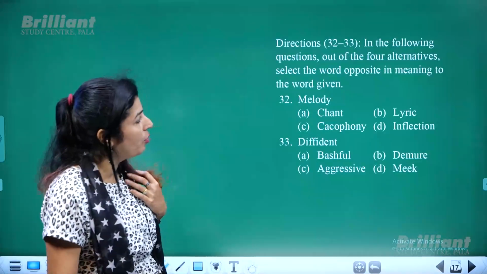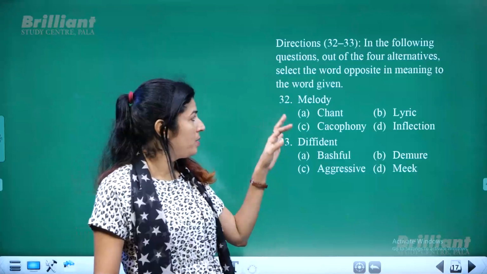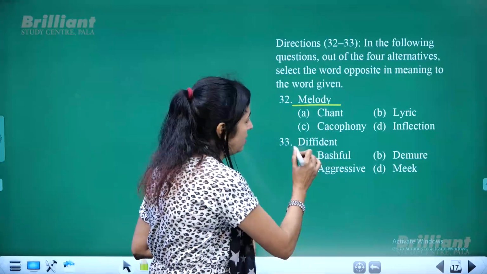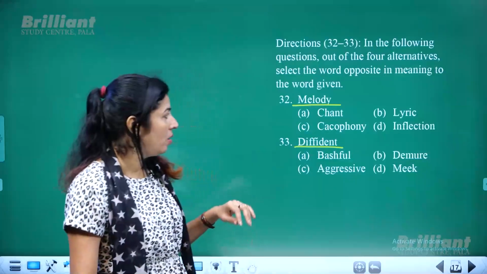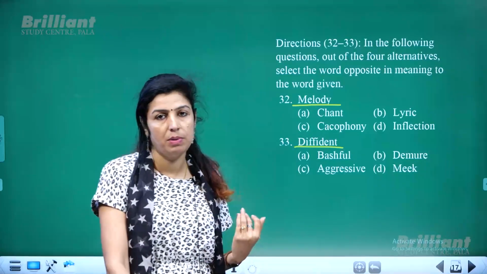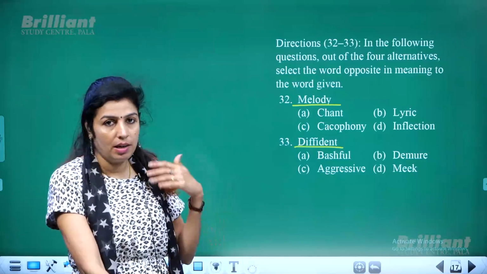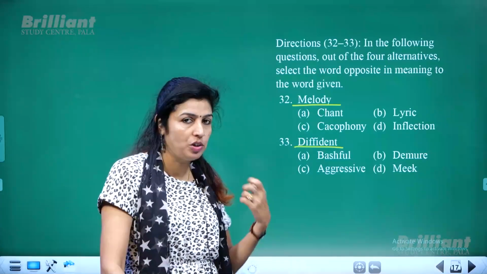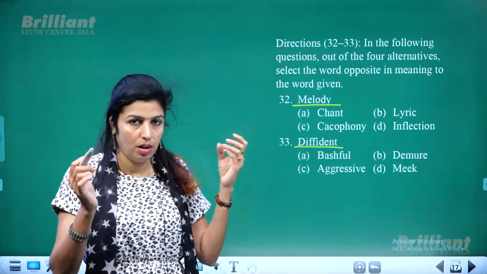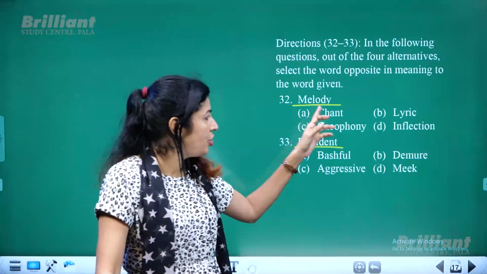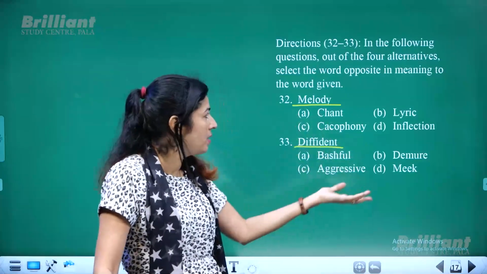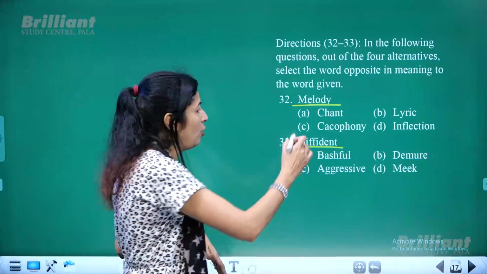Now again you have to find the opposites of the words given to you. I'll just underline them: melody and diffident. Melody means what? You know what melody is? We often use this term in connection with music, with musical notes. So melody is something harmonious, well coordinated. Chant, lyric, inflection are not the opposites for melody, but cacophony is.